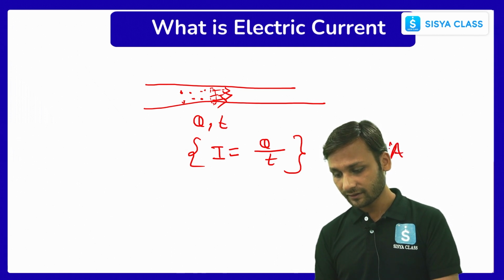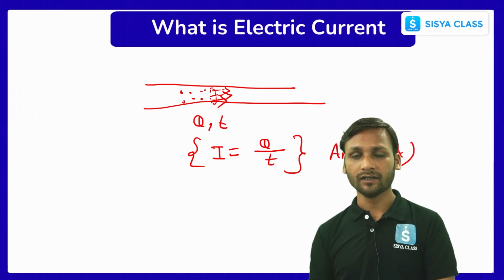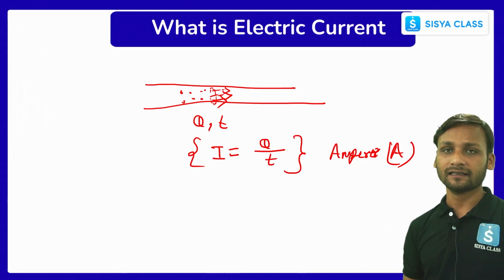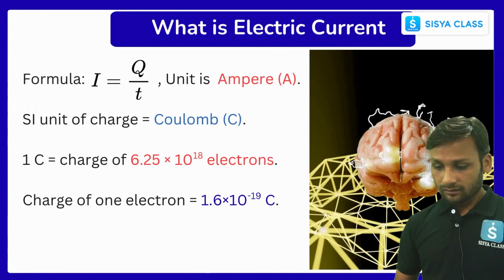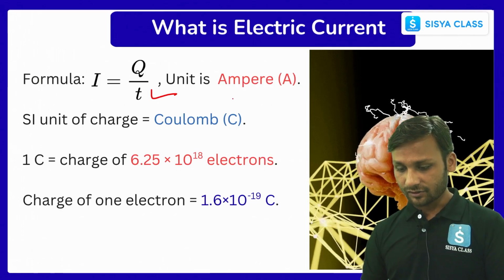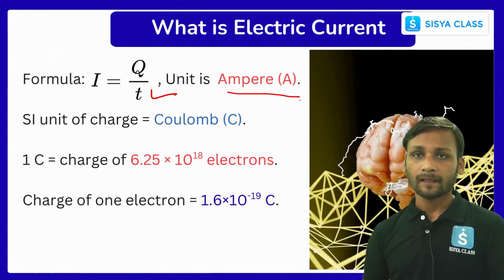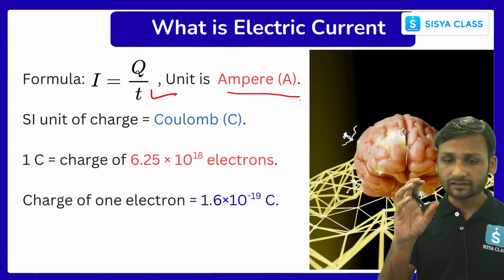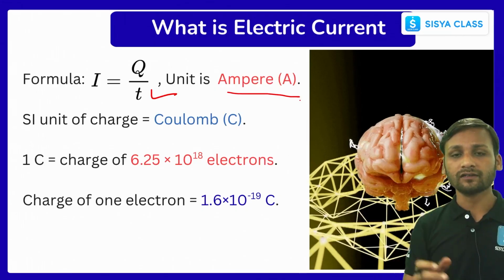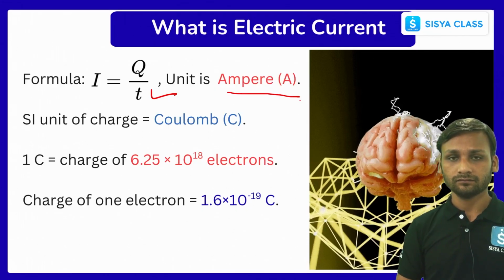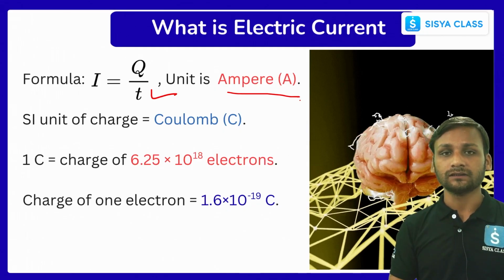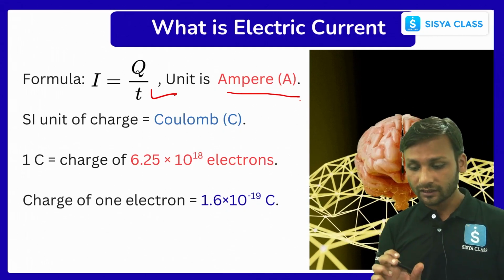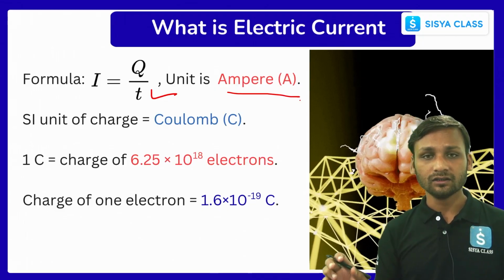It is denoted with capital A. Got it? So it is denoted by the symbol capital A. Now its formula is I equals Q by T, and the unit is ampere. Now, what is the unit of that particular charge, the amount of charge that is passing through that cross-sectional area? The unit of that charge is coulomb, right? The SI unit of the charge is called coulomb.